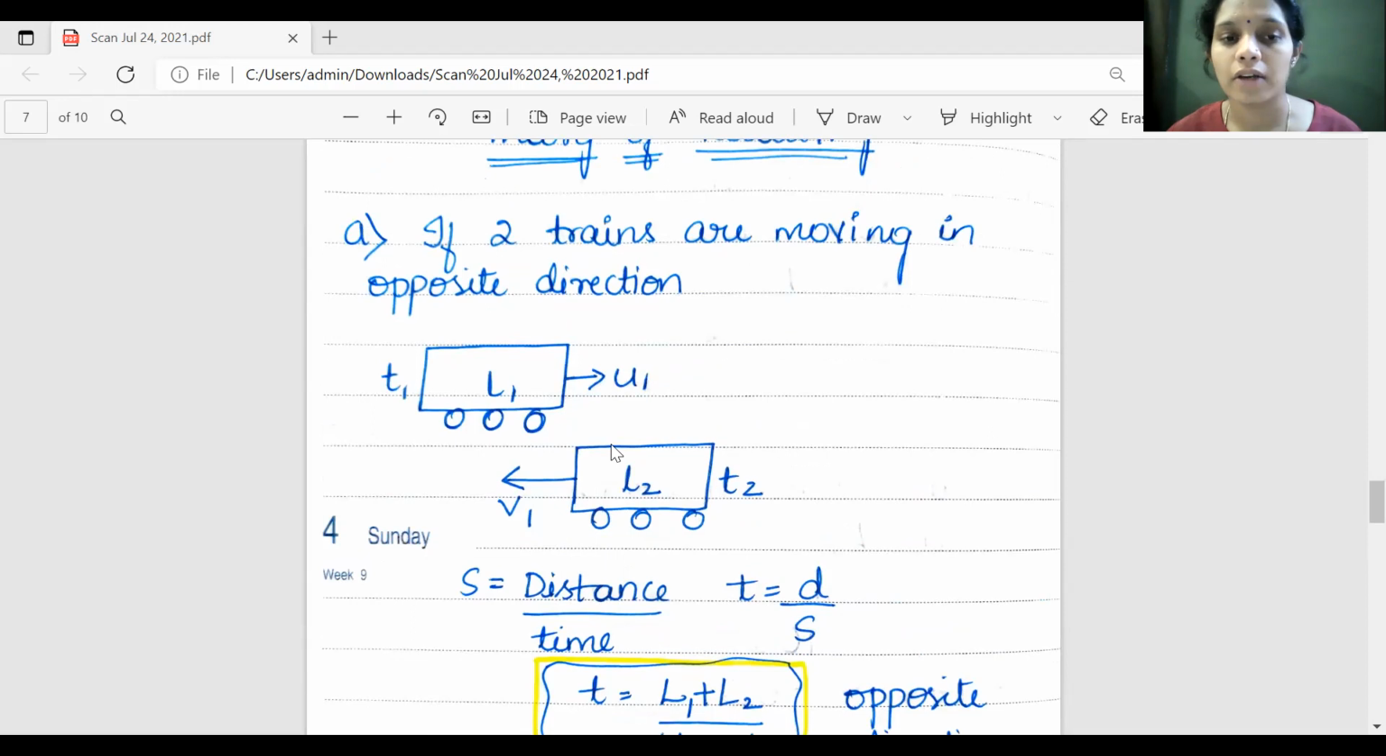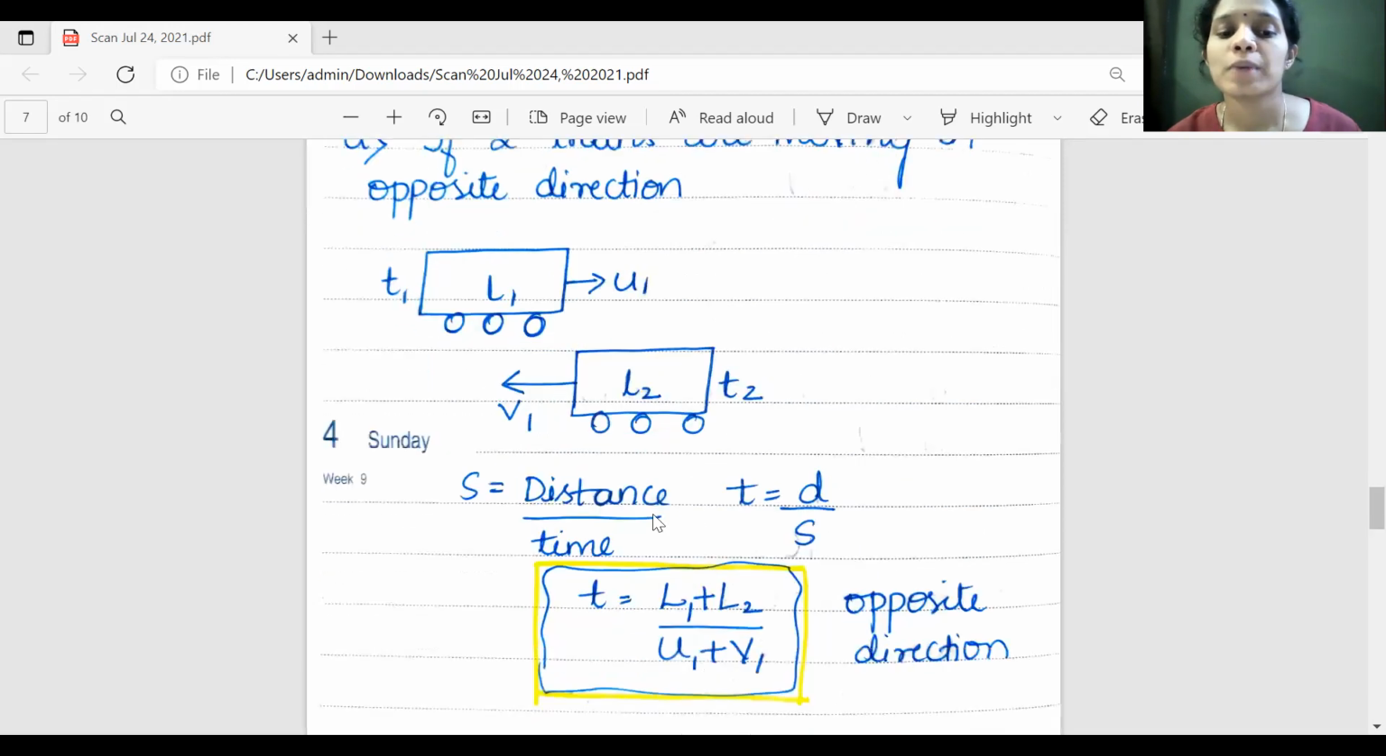and if you're traveling in a train, even though the opposite train is moving at a speed lesser than the speed of your train, you still feel the train opposite to you is moving with a faster speed. This is because the addition of the speed of your train and that train is considered. So speed is equal to distance by time, time is equal to distance by speed. What is the distance? Distance is L1, L2. And speed is U1, V1.